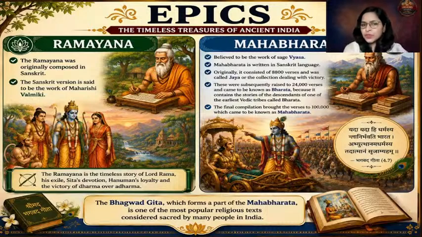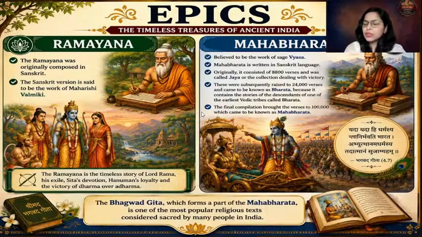Bharatas were the descendants in India of the Vedic tribes, and these were the earliest Vedic tribes, the Bharatas. So hence it came to be known as Bharata, and our country is named after the Bharata, the Vedic tribes. And finally, when this composition, the Mahakavya, was completed, it contained around 1 lakh hymns, and hence it came to be known as Mahabharata. And Bhagavad Gita is a part of Mahabharata.